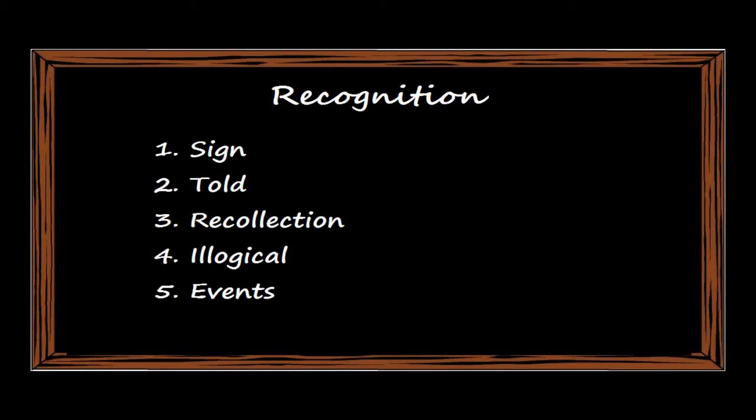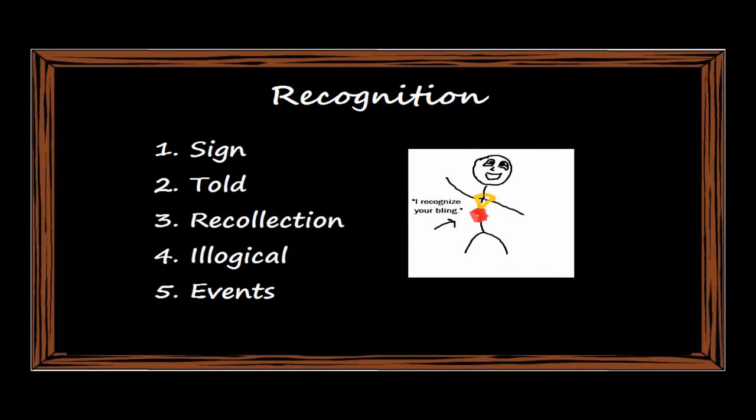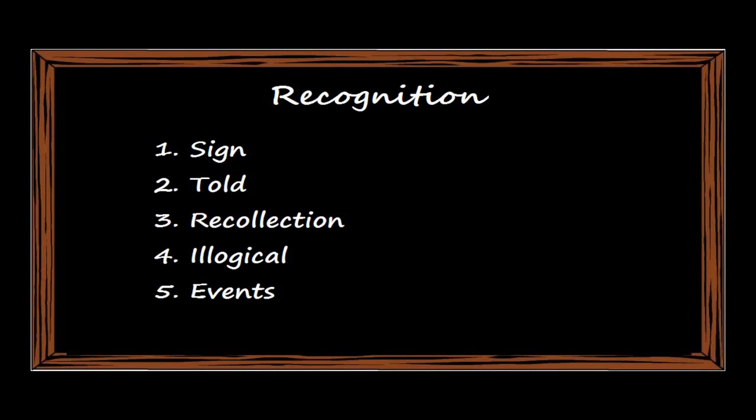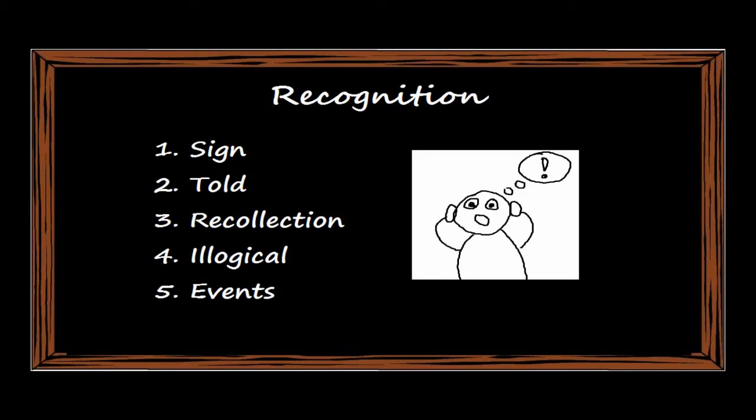The first type is through a sign. A person might be recognized by a scar he has or by an amulet he's wearing. The second kind is where the person just comes out and says it. The third kind is when the main character remembers the information himself.